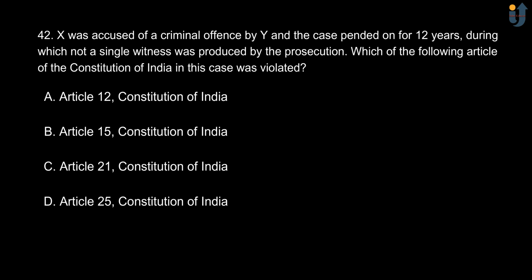Option B, Article 15. Option C, Article 21. And option D is Article 25 of Constitution of India. The correct option is option C, Article 21 of Constitution of India.